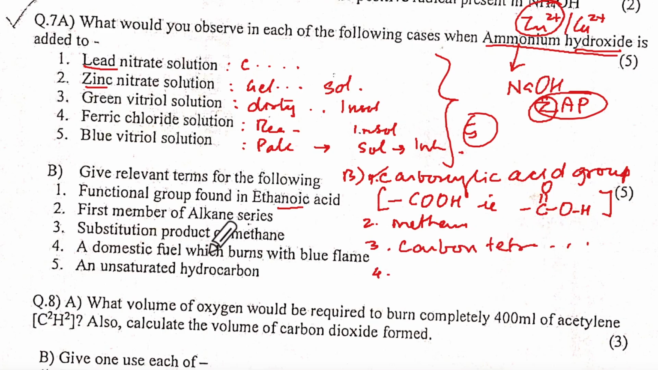Then the fourth one: domestic fuel that burns with a blue flame. Which one is it? Methane? What is LPG filled with? It's butane, no? Ethane burns, all alkanes burn with a pale blue flame. Butane, but the domestic fuel is the LPG gas cylinder. Where it is written, it's butane, no?